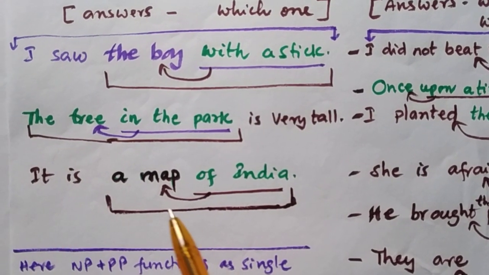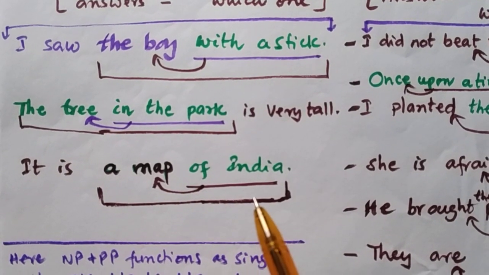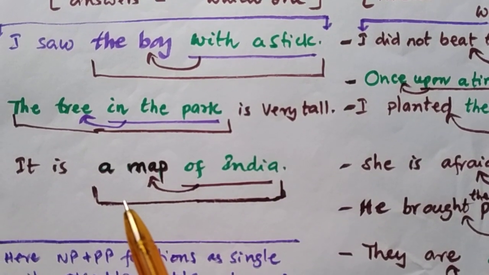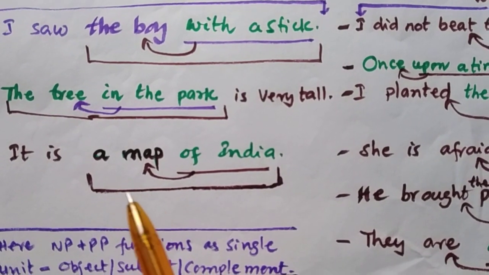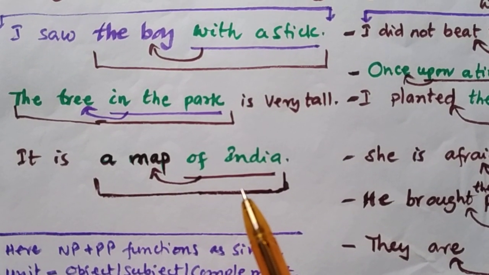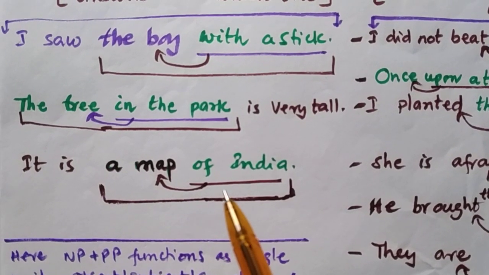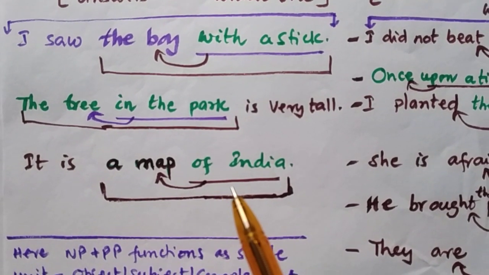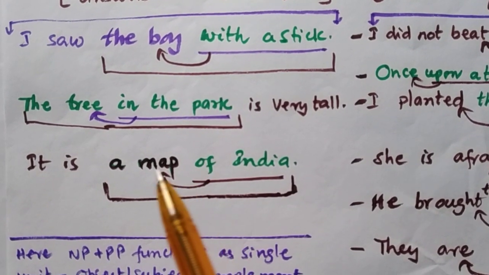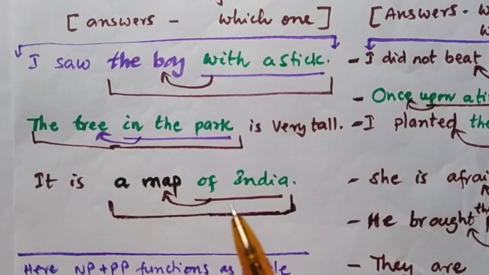And next example, it is a map of India. Here the prepositional phrase is of India. This prepositional phrase describes the noun phrase which goes before it, that is a map. And this noun phrase plus this prepositional phrase will function as a single unit, that is complement. So here this will function as single unit, that is complement.